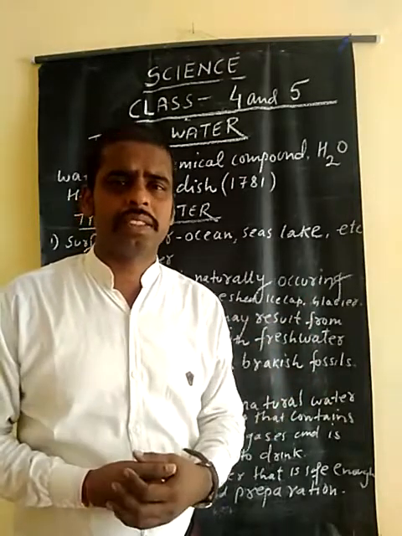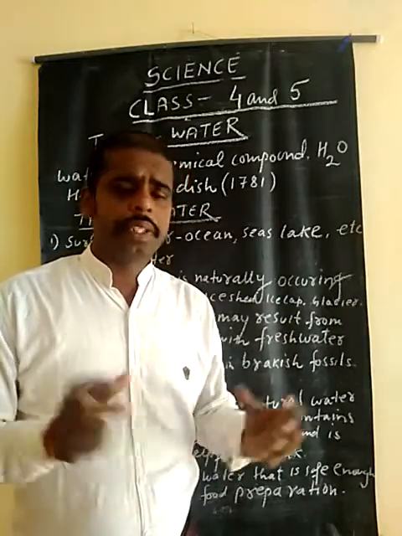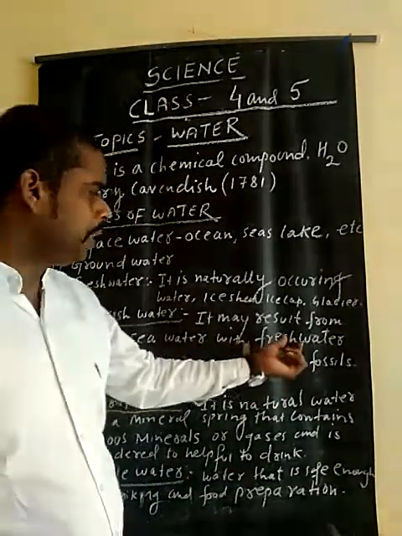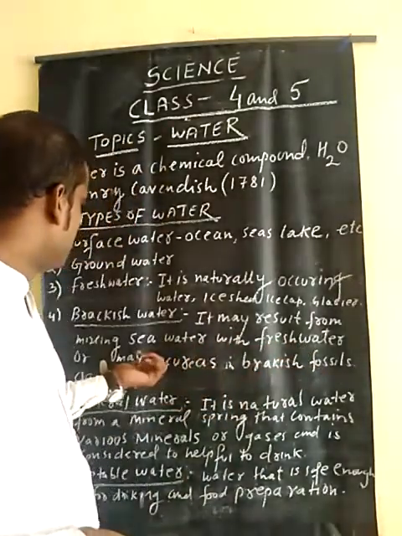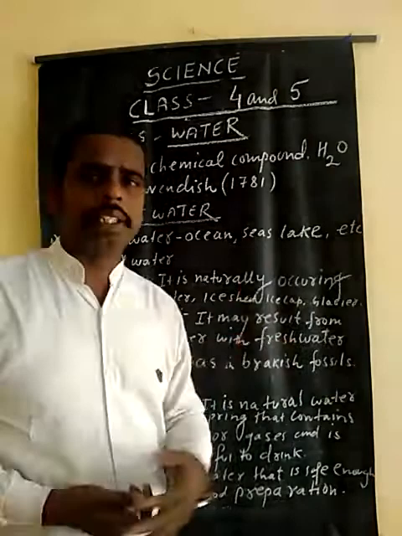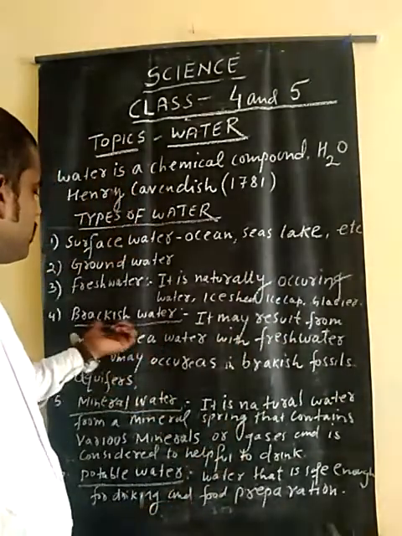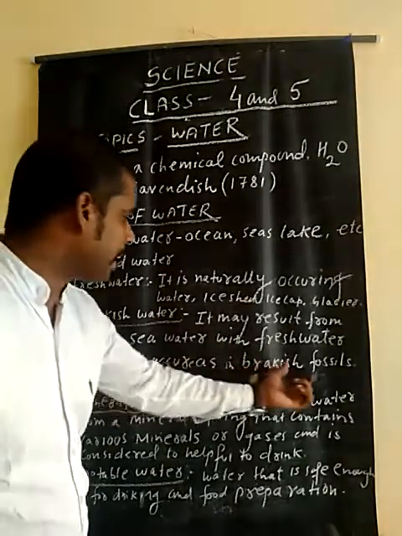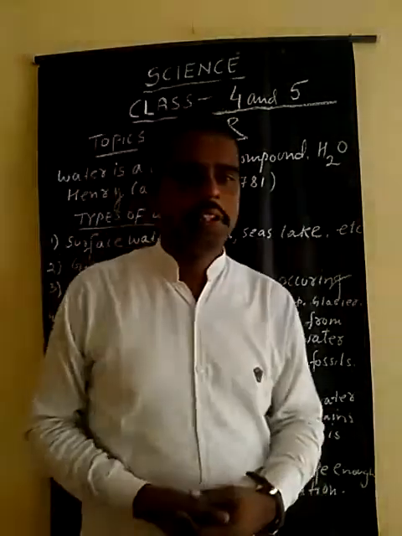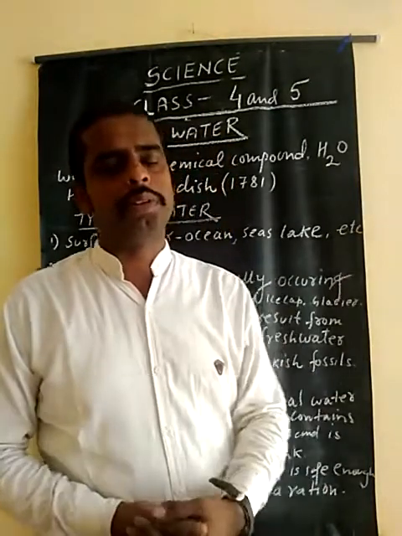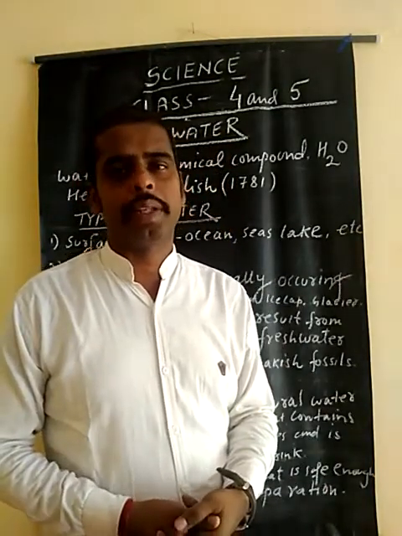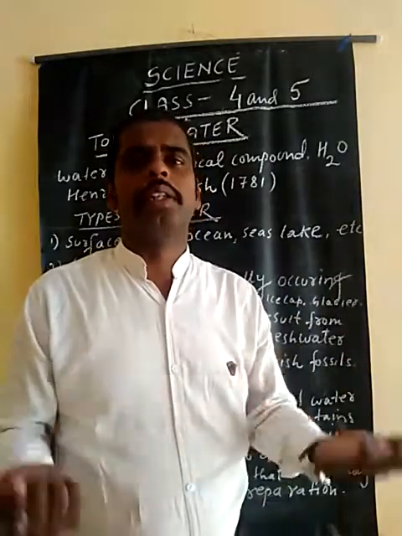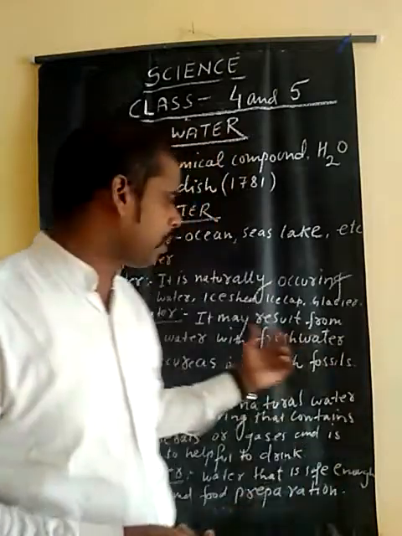People don't drink seawater, but they drink fresh water, which is available in ice caps and lakes. So brackish water is a combination of seawater and fresh water, or may occur as in a brackish fossil aquifer. You know fossil fuels, petrol, diesel, coal, take millions of years to form. But this is an aquifer, and it converts into drinking water. But most people do not drink this water.